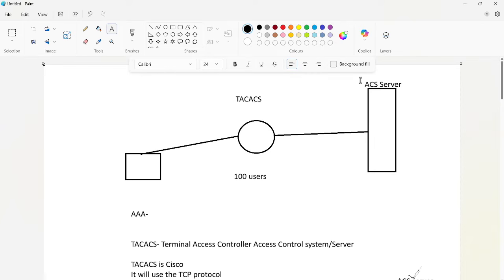If they are using an ACS server, they will create your username and password there, and they will provide that password to you. Using that password only, you are going to access the routers or any other networking device. Got it? Okay.